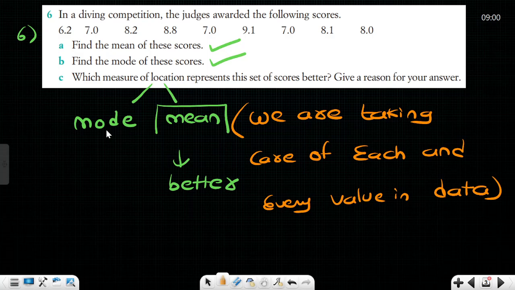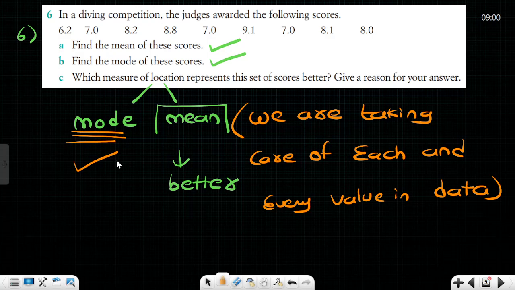In the upcoming class, I think we will be learning about the median. But median also is not better actually. That also does not take care of all the data. Mean is the one and only thing which takes care of each and every value in the data. That's why mean is better. But if you see the mode, mode doesn't take care of all the values. It only sees which value is repeating more, and that only will give you the answer. Therefore, it is not a suitable measure for this data. Is that clear? Whenever a person wants to judge how a batsman is scoring, or how a bowler is really bowling, he needs to take the mean, not the mode.